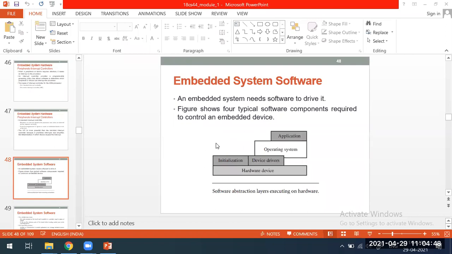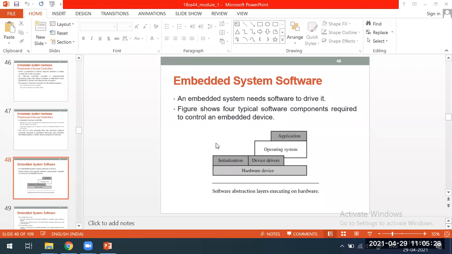Whether it is only hardware there in the embedded system? An embedded system means it is hardware and software. Till now we have discussed the embedded system hardware: memory, peripherals, bus, all those things. The next thing we are discussing is software. What are all the softwares inside the embedded system? Without the software, you cannot drive the hardware. You can see this layer here, the software abstraction layer. On top of that, the application is there.